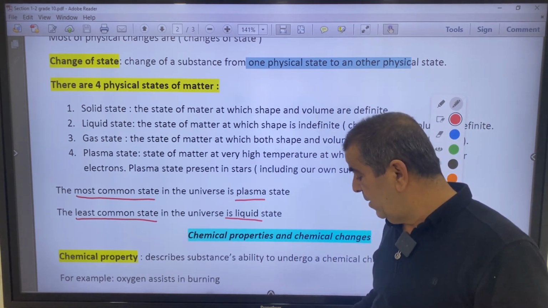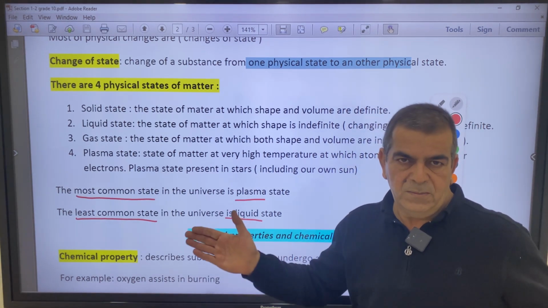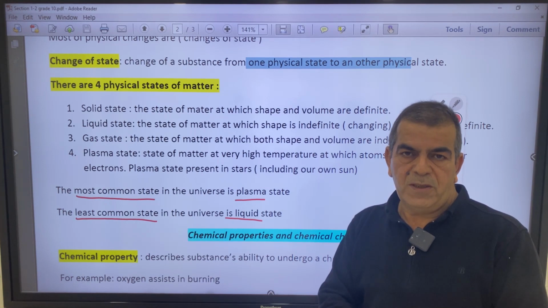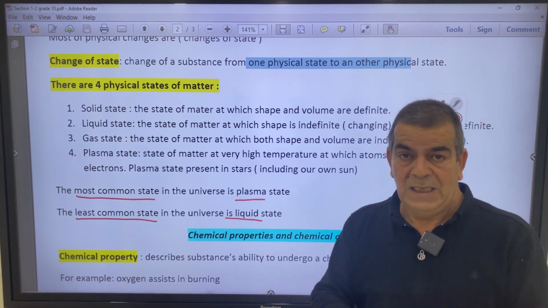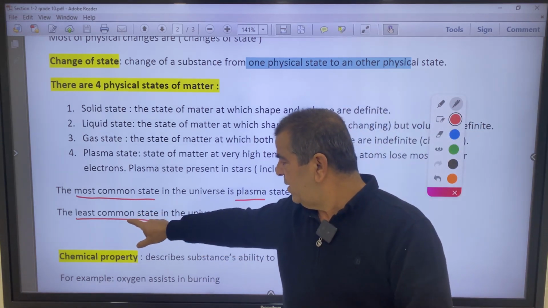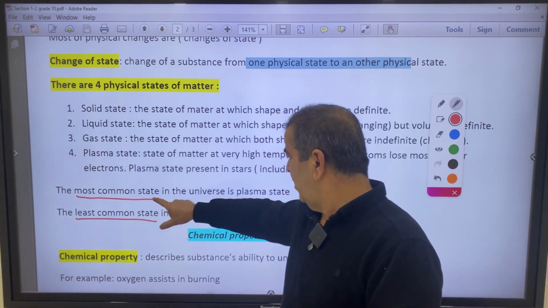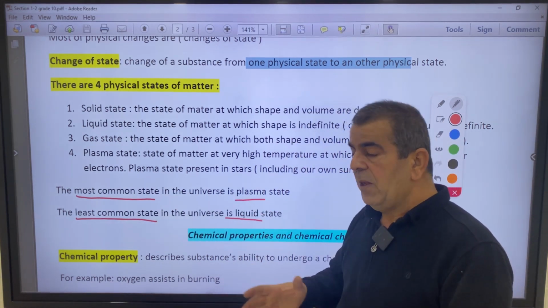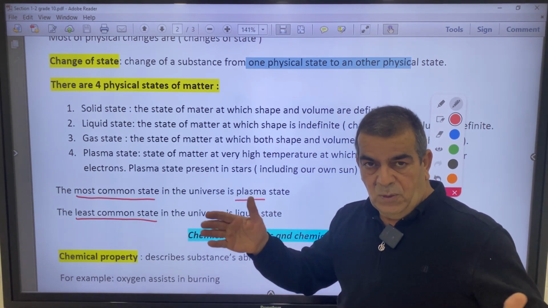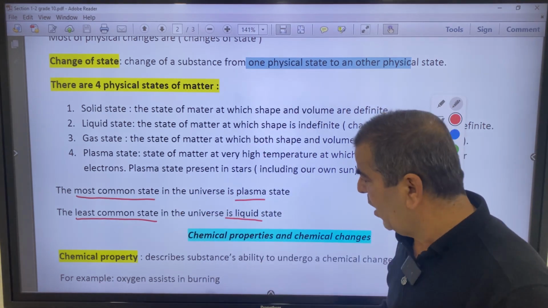So the gas and the solid have a much wider range of temperature in which they are present. Liquid is only present in a narrow range of temperature. That's why the least common state in the universe is liquid. And the most common state in the universe is plasma, because the plasma is present in a very, very wide range of temperature, thousands, and going up.